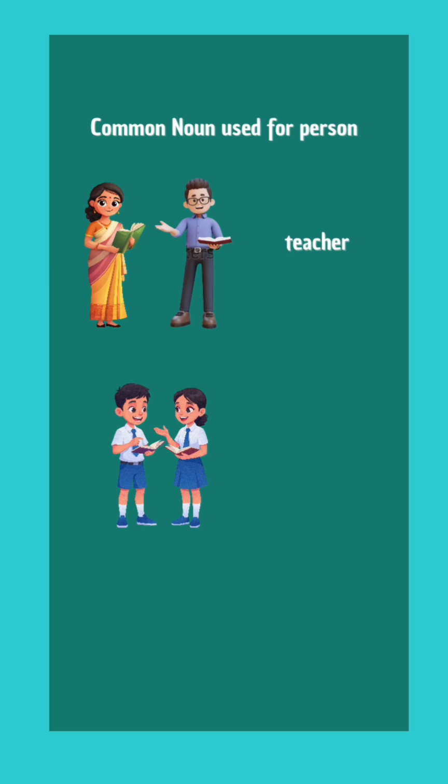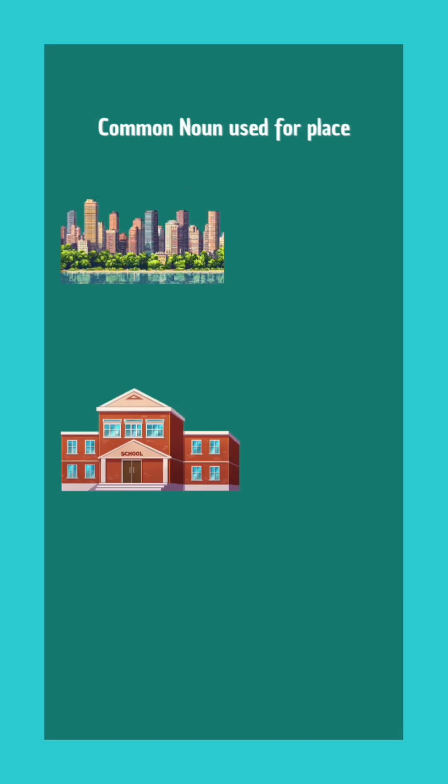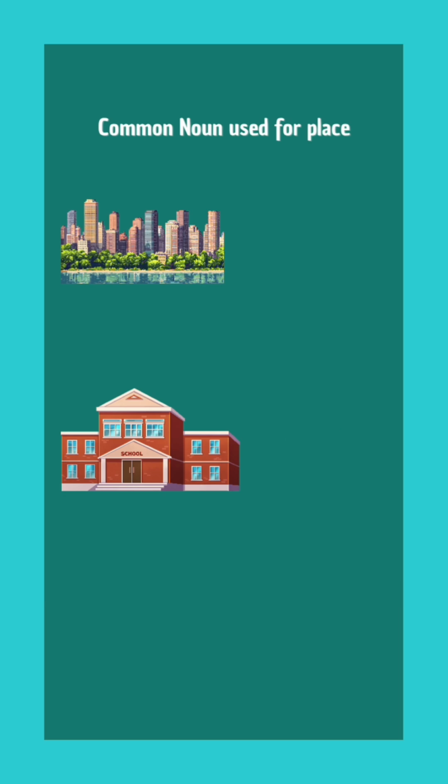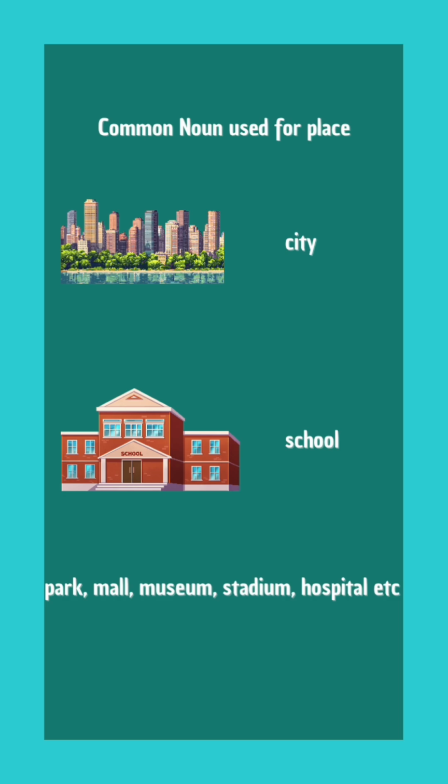So common noun used for person is teacher, student, man, woman, boy, girl, baby, etc. All these nouns are name of person but not indicating a particular person. Common noun used for place like city, school, park, mall, museum, stadium, hospital, etc. All these nouns are indicating the name of place but not the particular name of a city or a particular